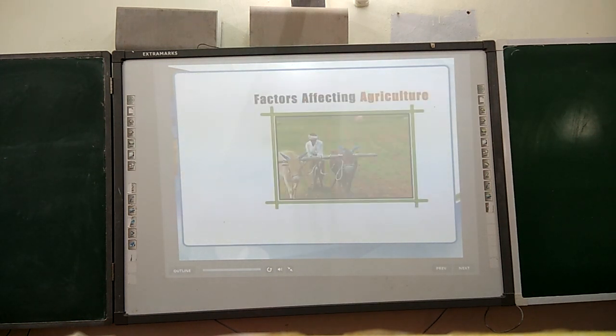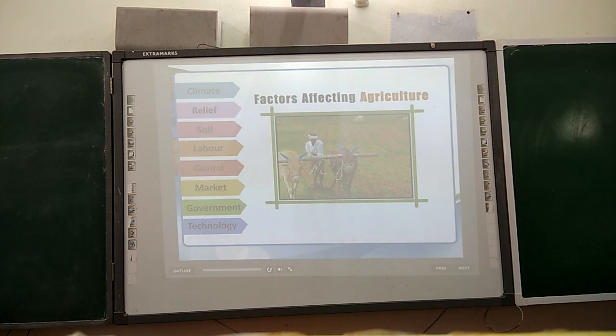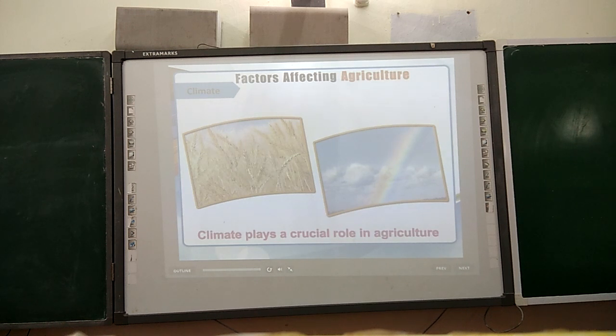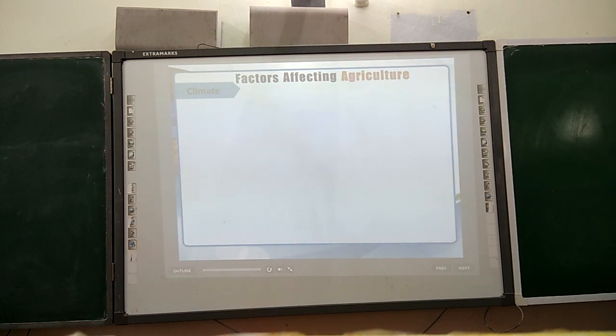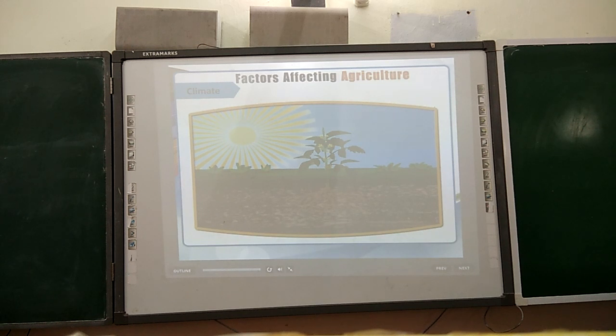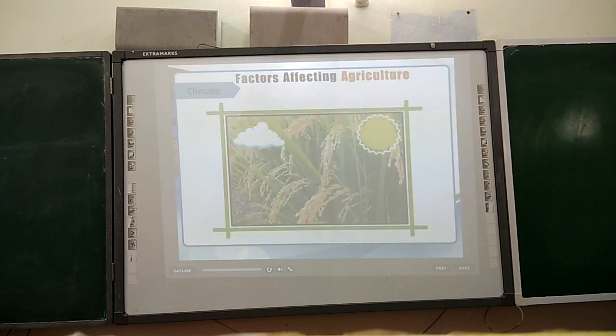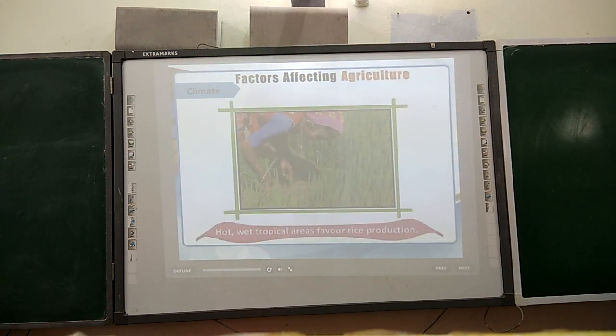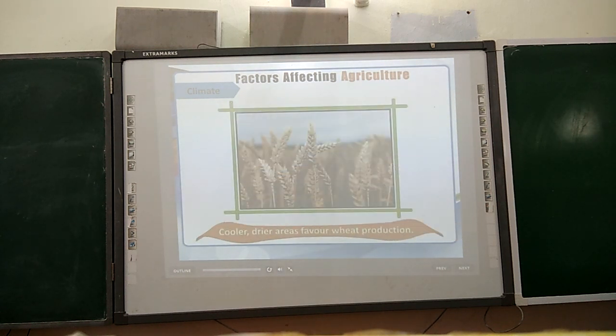Let us study the factors affecting agriculture. Climate plays a crucial role in agriculture. Plants require sufficient heat and moisture for their growth. Temperature and rainfall influence types of crops. For example, hot, wet, tropical areas favor rice production while cooler, drier areas favor wheat production.